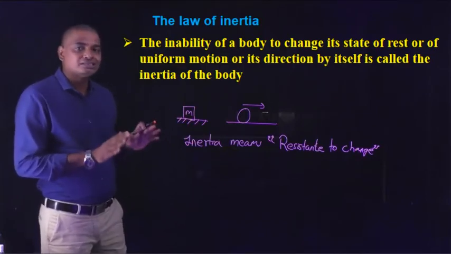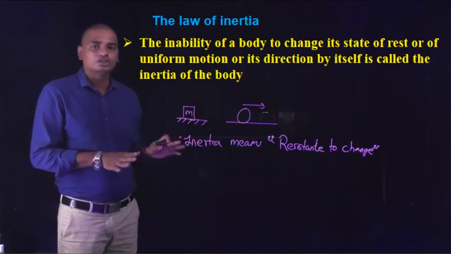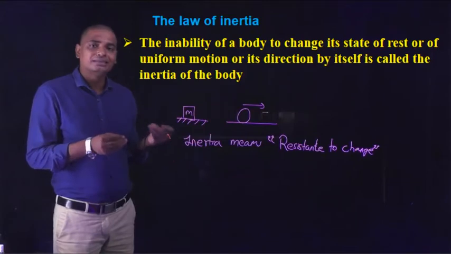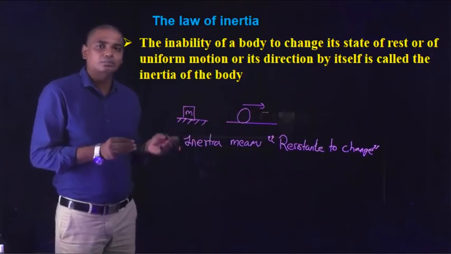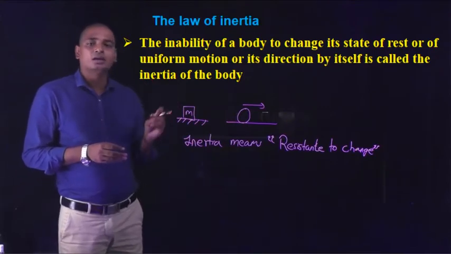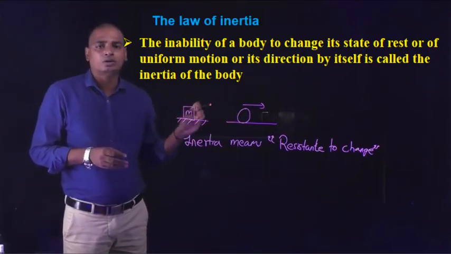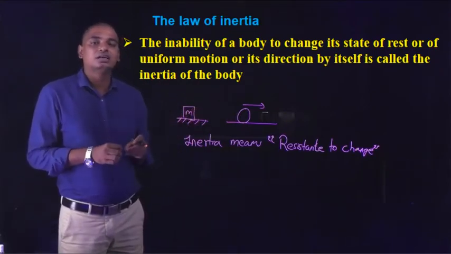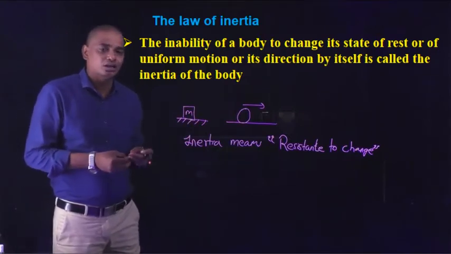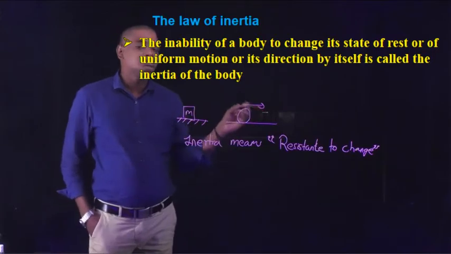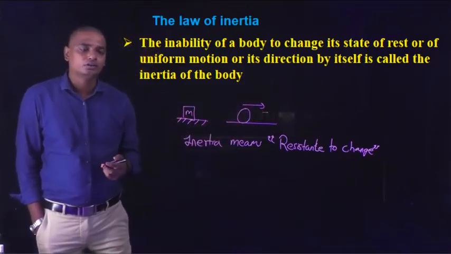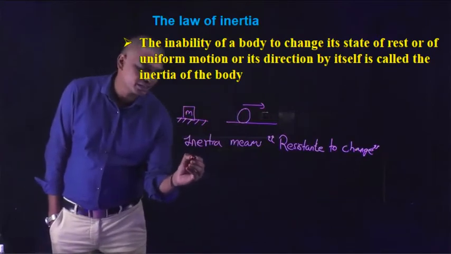Or a body in motion continues to be in motion. It cannot change its velocity by itself or go from motion to rest by itself. Or a body moving in a straight line continues to move in a straight line only. It cannot change its direction by itself because of inertia. Inertia means resistance to change, which opposes the change of state of the body. So inertia is measured by mass.